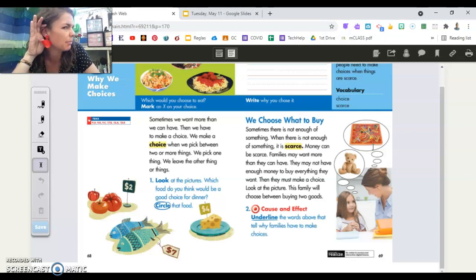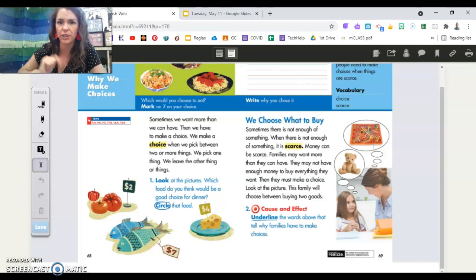Would you choose the teddy bear or the board game? Ooh, raise your hand for teddy bear. Raise your hand for board game. Ooh, lots of you like games. You can't have both. You just choose one and you leave the other one. We are good at making choices. You got to do it because you can't have everything.